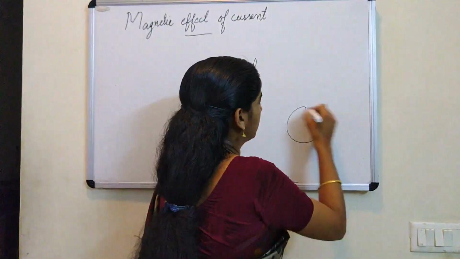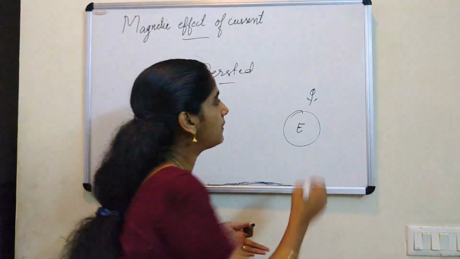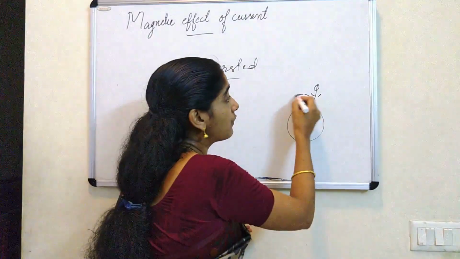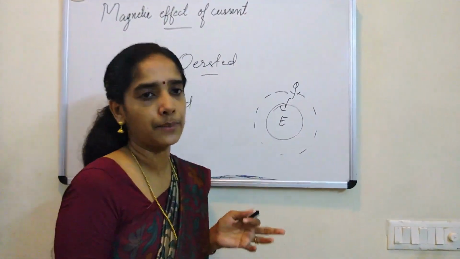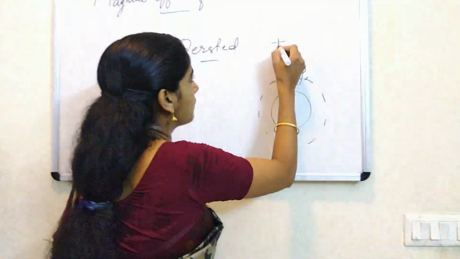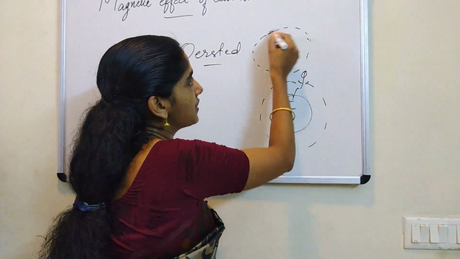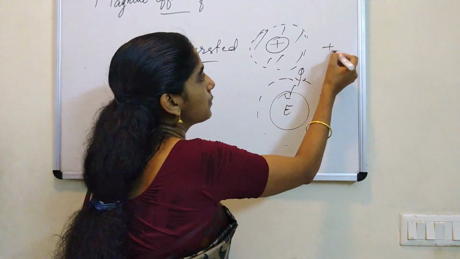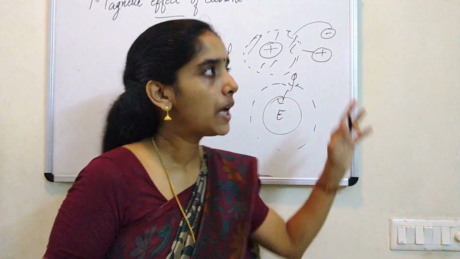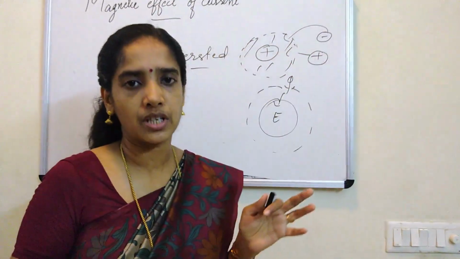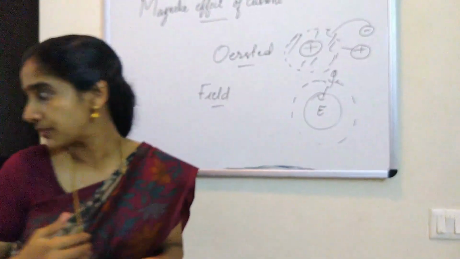So what is the meaning of field around an object? Suppose this is our earth. If you are standing here, we know we will be attracted by this earth. Why? Because we are in the field of gravity. We are in the field of earth. We say we are in the gravitational field. Now imagine here we have a positive charge, and suppose the effect of this charge is acting in this region. If you bring another positive charge or a negative charge into this region, you will see that there will be an interaction. Why? Because they are entering into the field of this charge. Which field? Electric field.